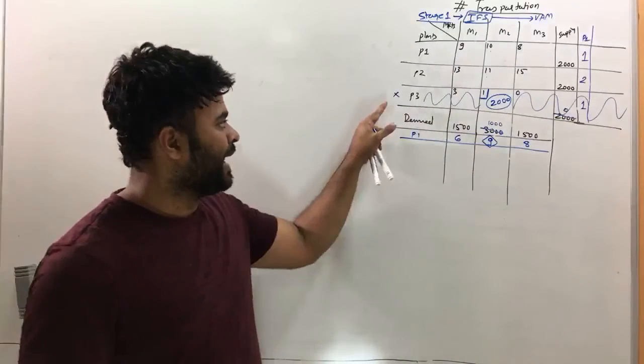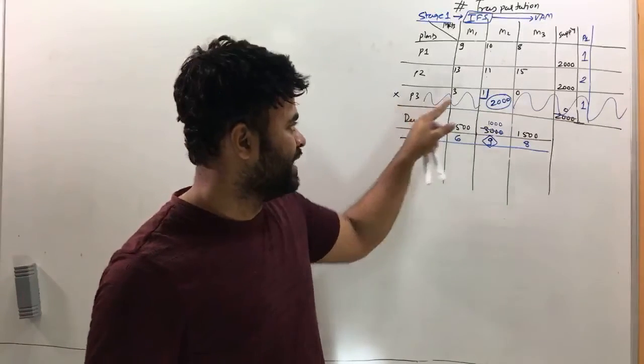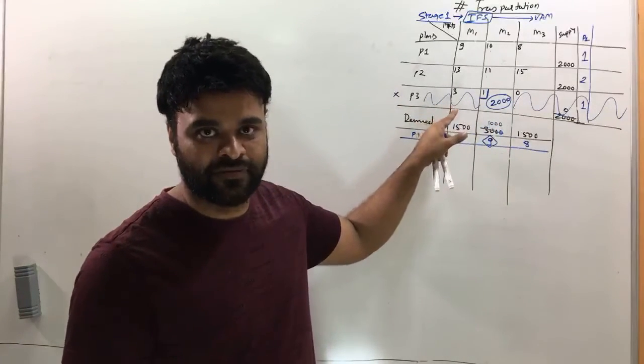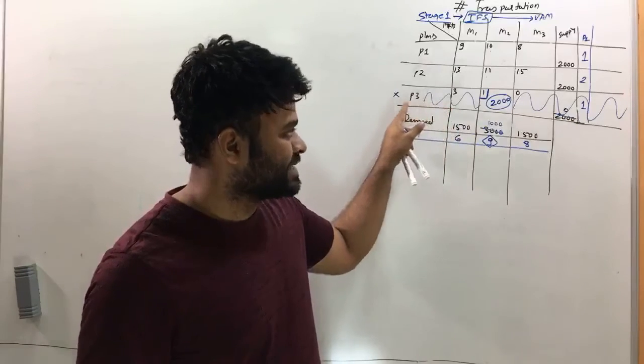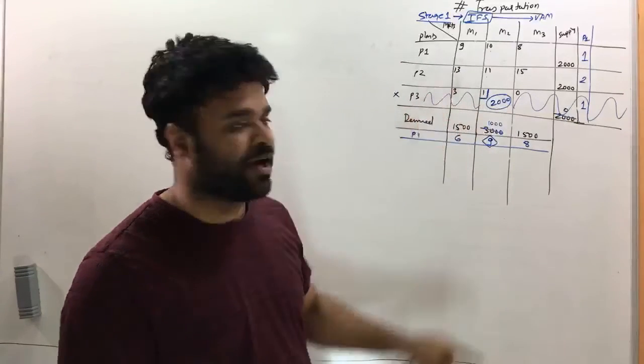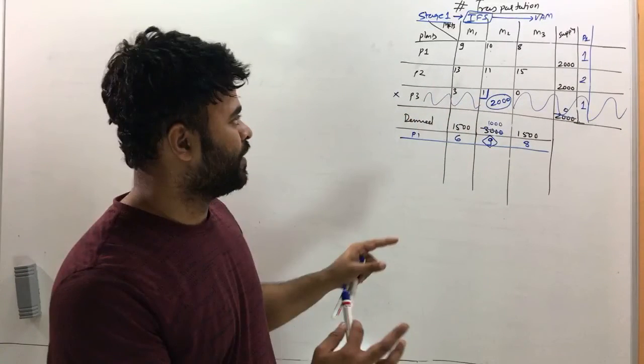Now plant 3 cannot supply any more units to anyone because all 2000 units are taken care of. So now that's completely going to be out of the picture, and now we will focus on the remaining cells. Now these are the remaining cells. Now if you see, every time you find a penalty, your table will reduce in size. So now you have only so much. Now this row is absolutely not there. Okay, so it is only so much area that you want to work on, and with that we will find the next level of penalty.